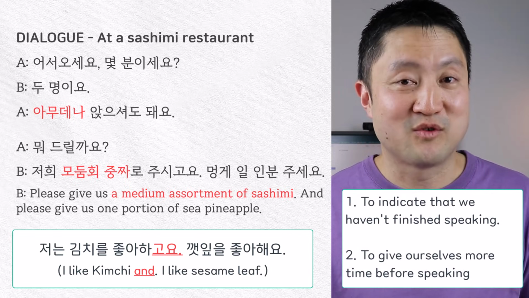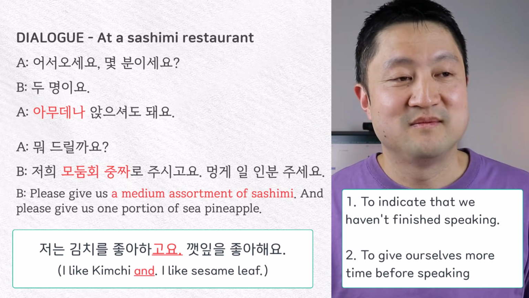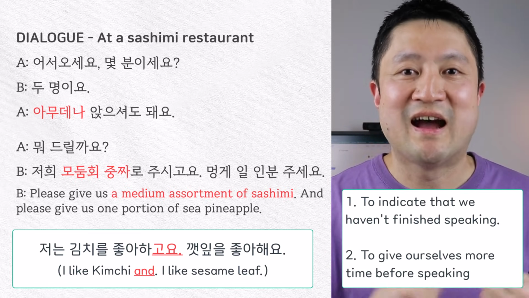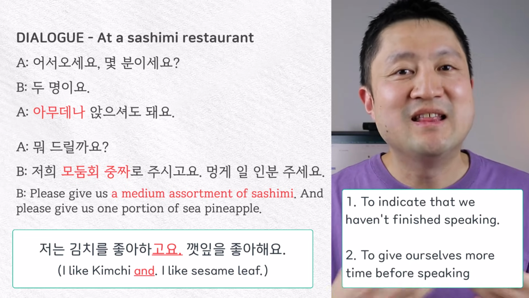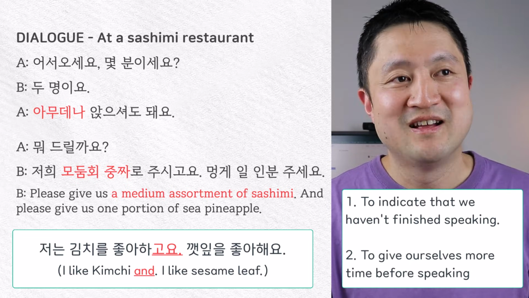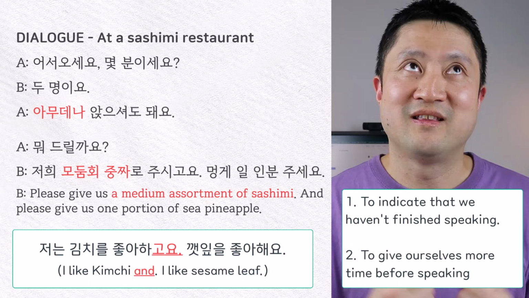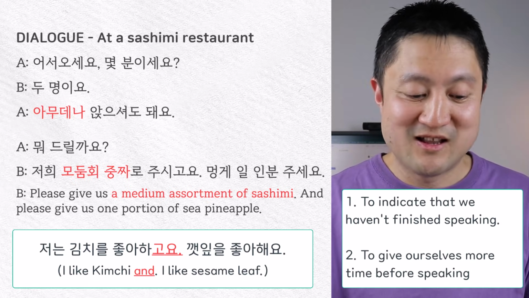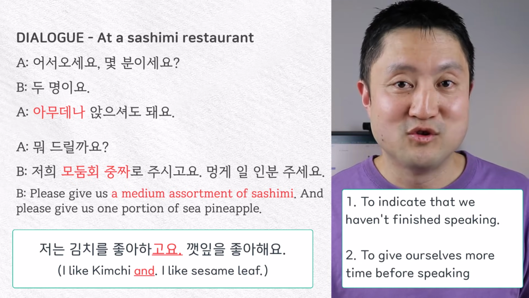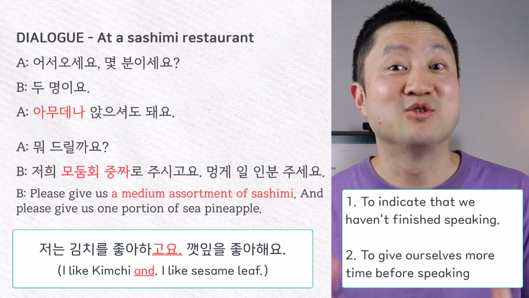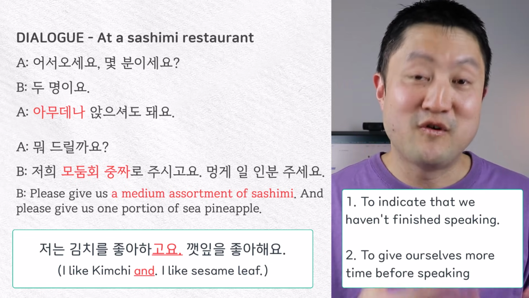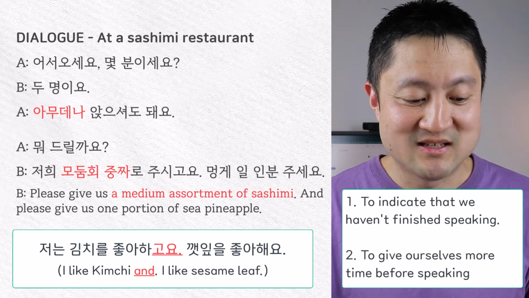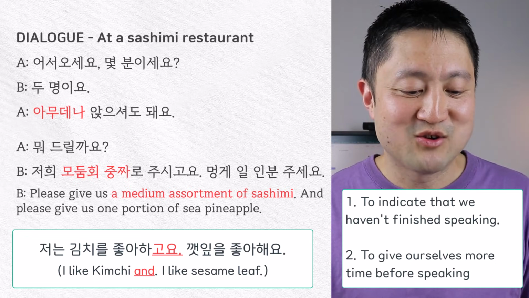Now, one of the uses of 고요 is that it indicates that we haven't finished speaking. What that means is that we want to add more information to what I've just said. So it indicates to the listener that there is more information that I want to add to the sentence that I've just said. And in terms of this particular context, the person ordering the food may not have completely decided what else to order. So by adding 고요 to the first sentence, he or she can give themselves more time. So they can say, 저희 모둠회 중짜로 주시고요.